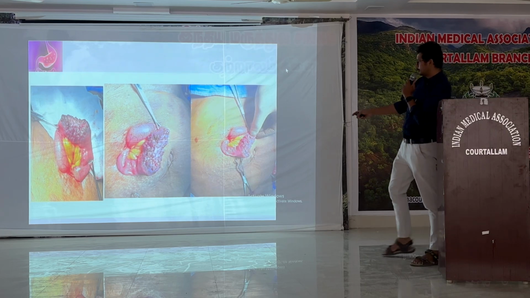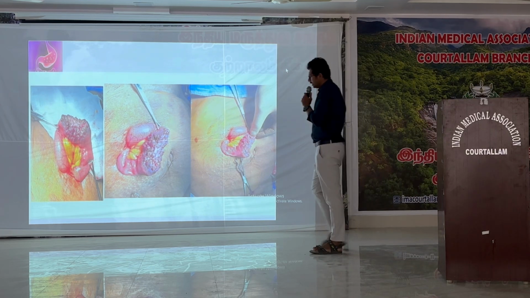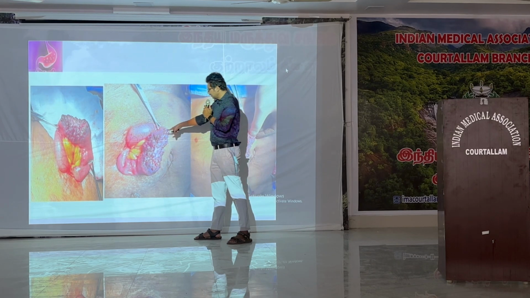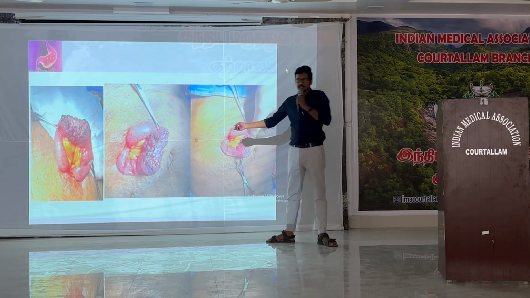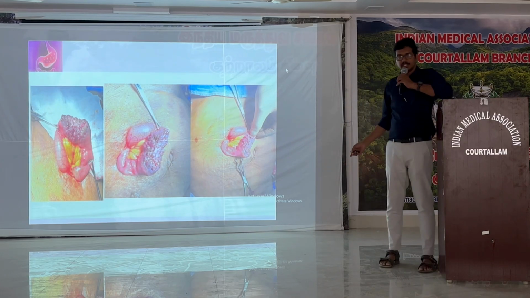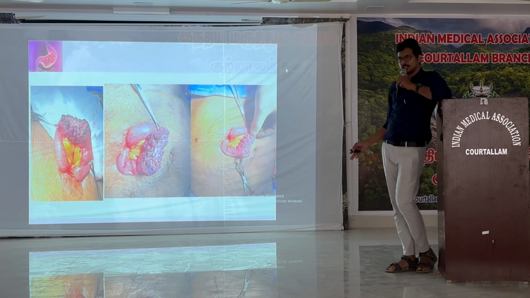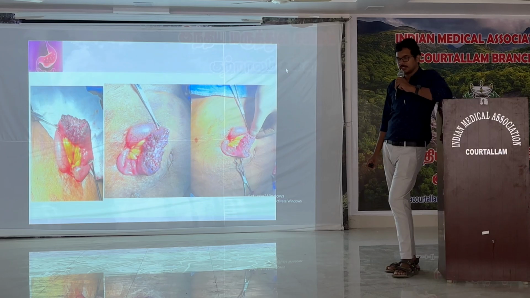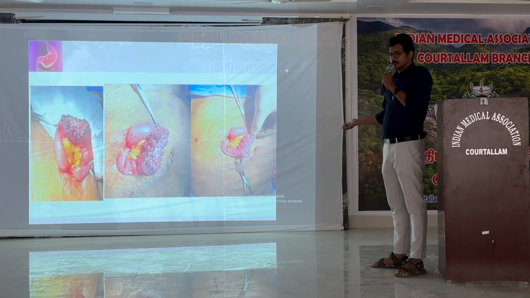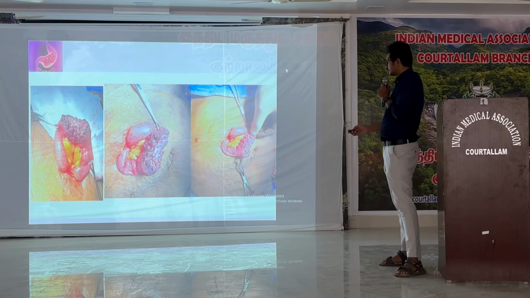So this is an intraoperative picture in which we can see a large hemangioma. This is a large small bowel hemangioma from the ileal region which is causing the GI bleed. It was picked up using the technetium scan. We did multiple endoscopies and colonoscopies, which were not able to pick up any reason for the bleeding. Once we found it in the laparoscopy, we did a resection and anastomosis. After that, the patient's bleeding has completely stopped.